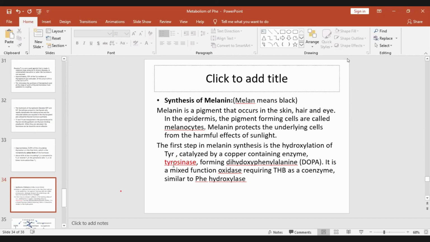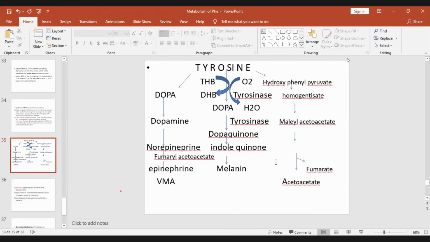So both these tyrosinases are different, but the mechanism of action is similar. That is, they require tetrahydrobiopterin, oxygen, and NADPH to form dihydroxyphenylalanine. It's a mixed function oxidase requiring tetrahydrobiopterin as coenzyme, similar to phenylalanine hydroxylase or tyrosine hydroxylase.